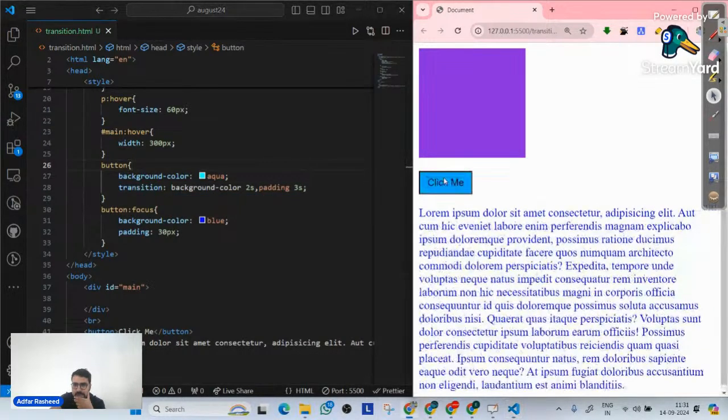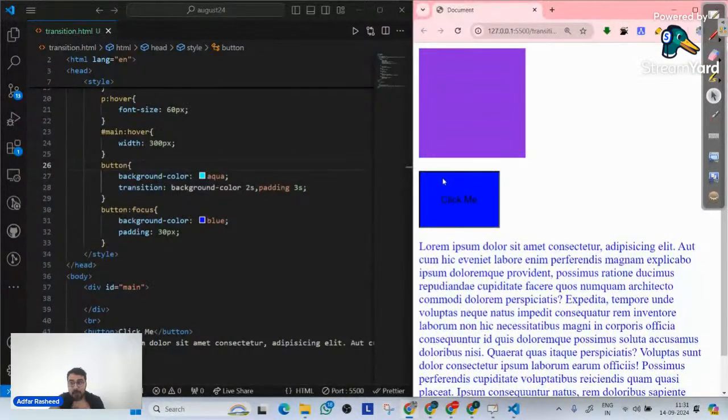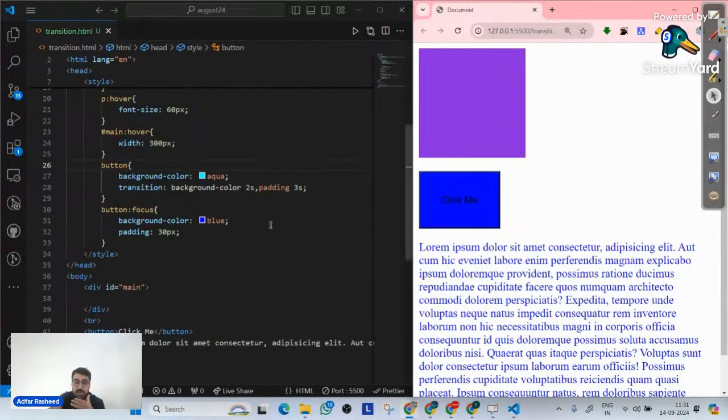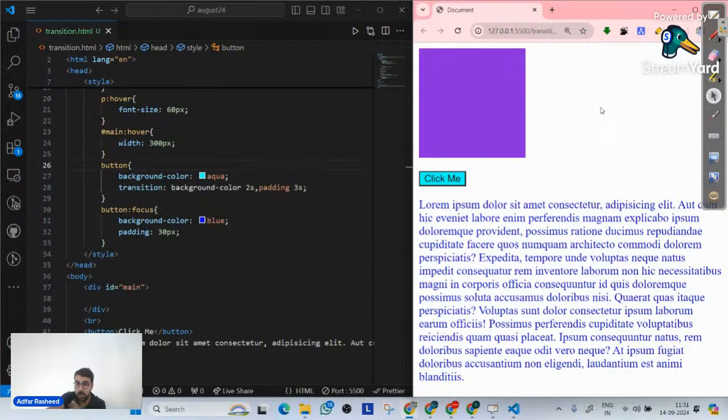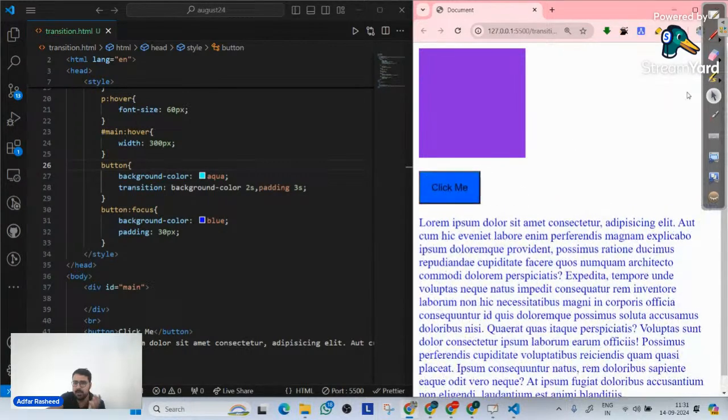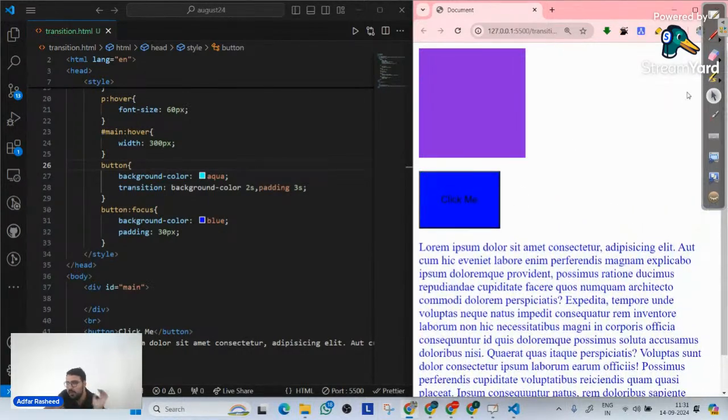So now when I click on it, focus is actually receiving the pseudo transition as well. So transitions are not just related to hover; it is related to the property that you are trying to implement. I hope that makes sense. Now, when I click on it one time, you can even see it's receiving focus. Focus means when you click on it, even if you go inside an input field, it's also focus. When you click on a button, it receives focus. My style is implemented.